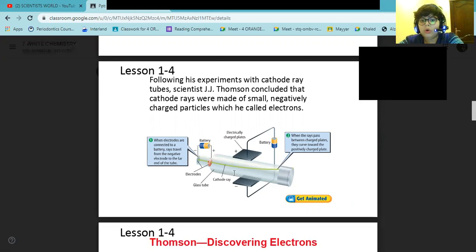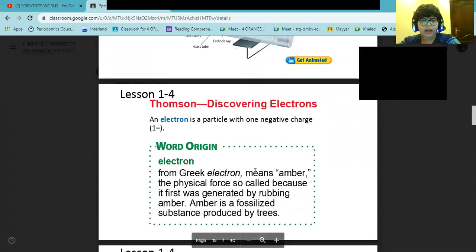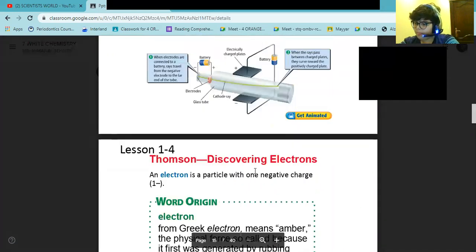and they are made of something called electrons, which are part of an atom. These electrons have a one negative charge. As we read here, an electron is a particle with a one negative charge.